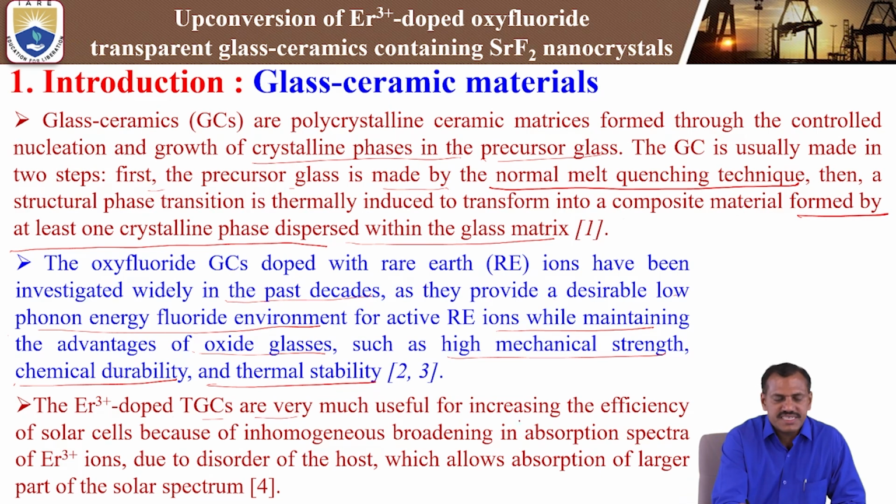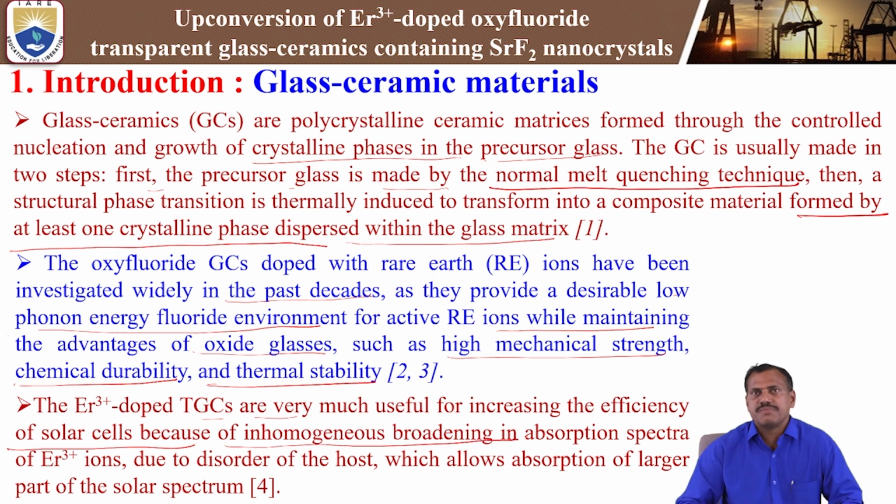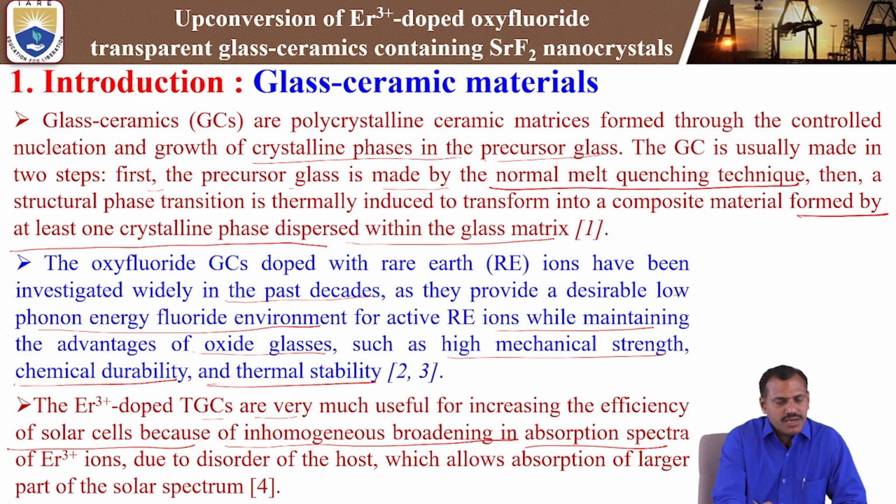Next, oxyfluoride glasses doped with erbium, as transparent glass ceramics, are very useful for increasing the efficiency of solar cells because of inhomogeneous broadening in the absorption spectrum. We can use this erbium-doped transparent glass ceramic for solar cell applications because of the inhomogeneous broadening in the absorption spectrum of erbium 3+ ions due to the disorder of the host, which allows absorption of a larger part of the solar spectrum.